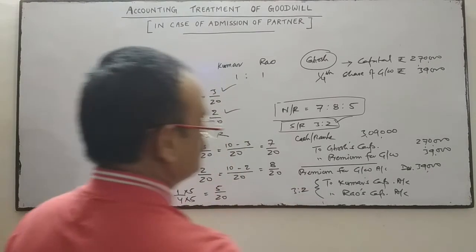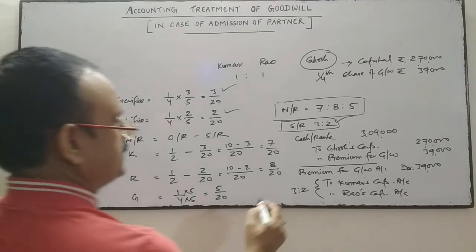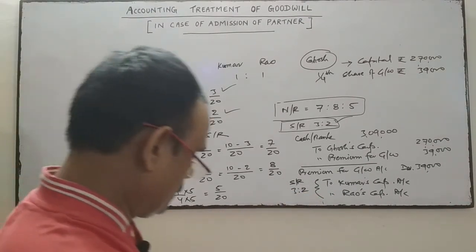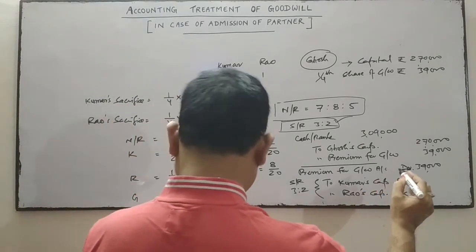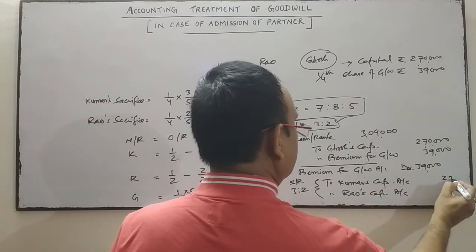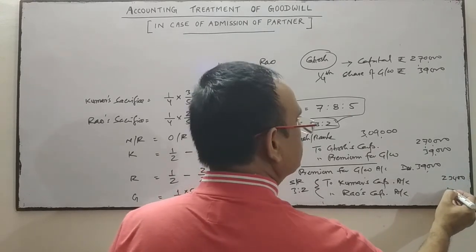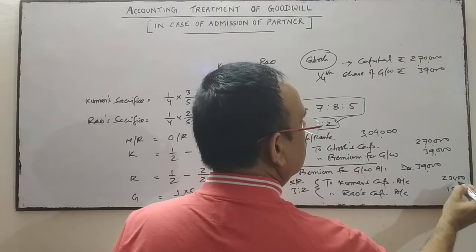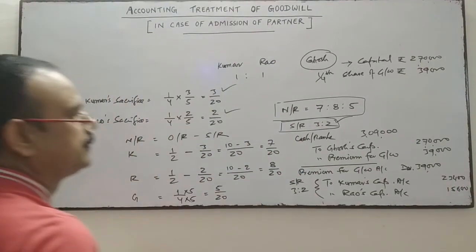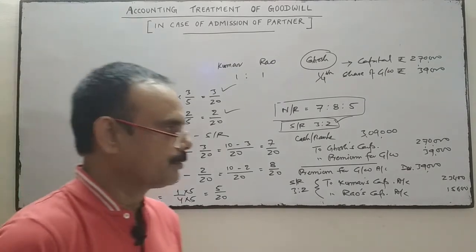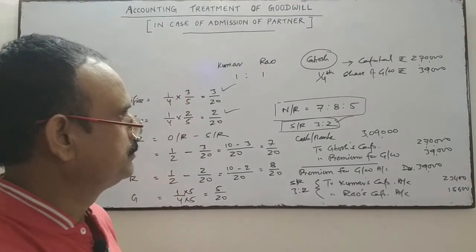So 39,000 will be divided in their sacrificing ratio, that is 3:2. So this will come to 23,400 and 15,600. This is the treatment of goodwill in question number 2. Is it clear?